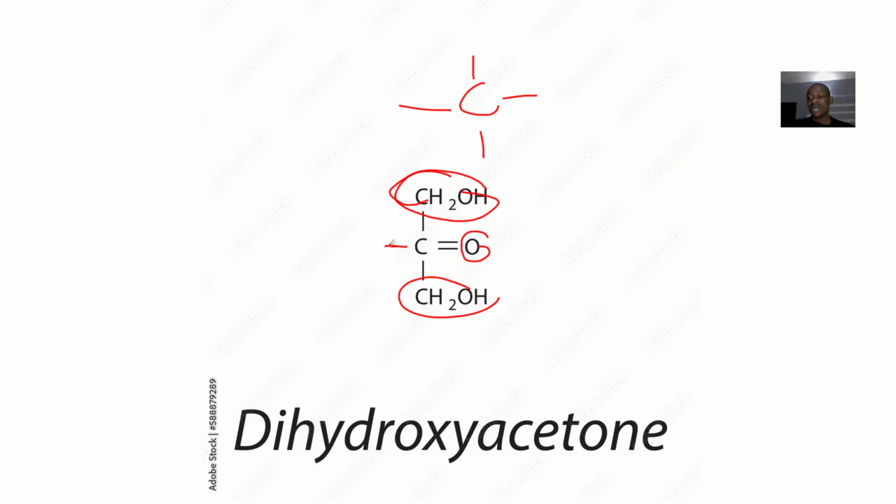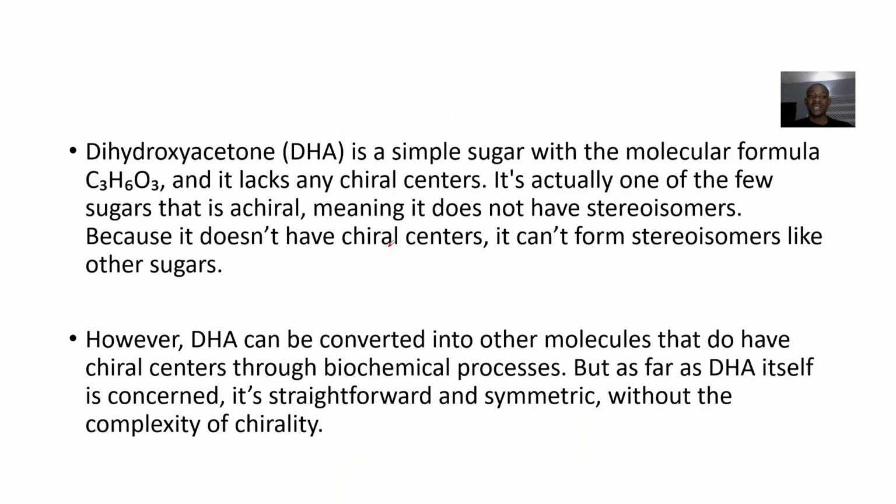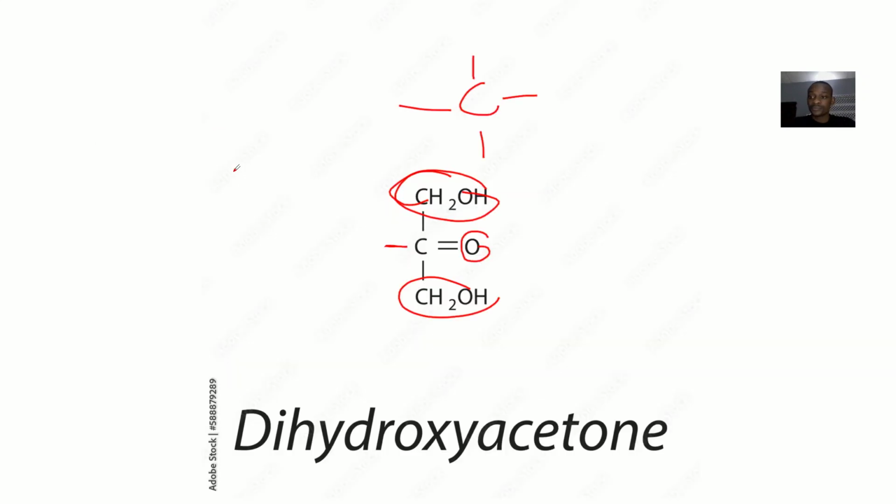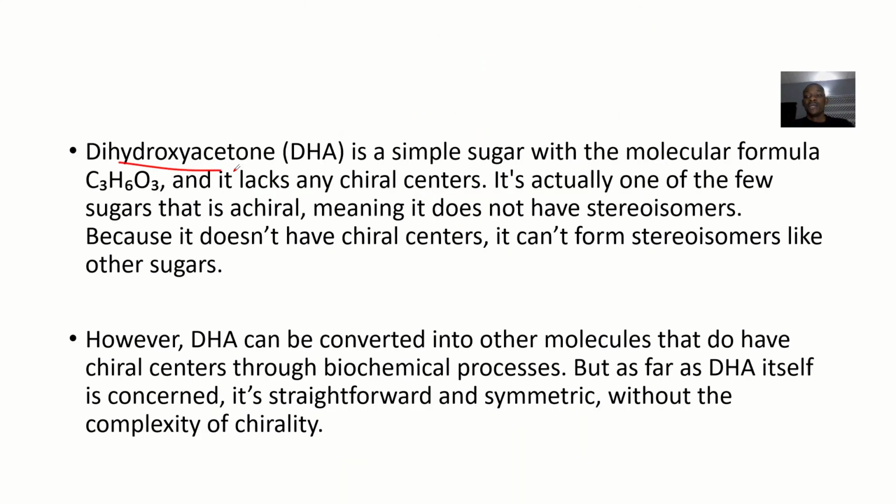And for any compound, how do you calculate stereoisomers? 2 raised to the power of the chiral centers. So if there's no chiral centers, that means there's no stereoisomers. Okay, so let's see how you can put it in an exam situation. First of all, you make them know that this dihydroxyacetone is a very simple sugar, a basic one. So it's a simple sugar with a molecular formula of C3H6O3.